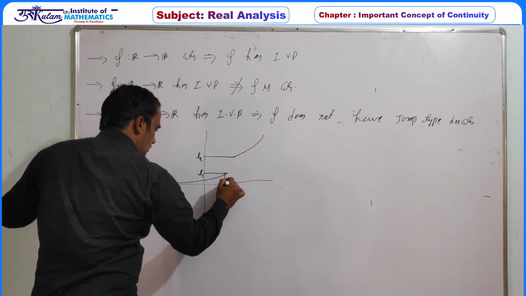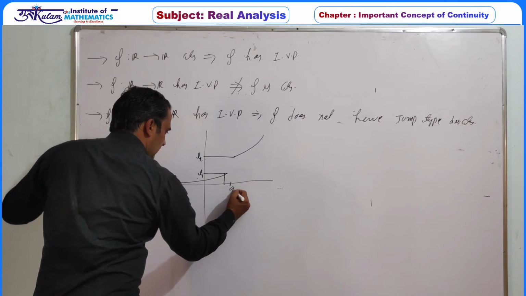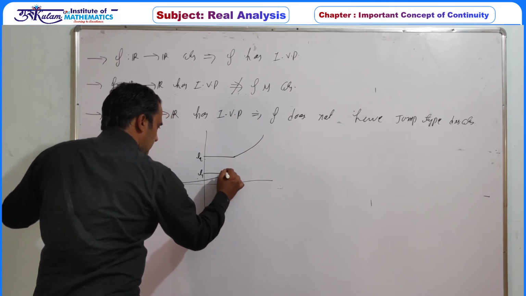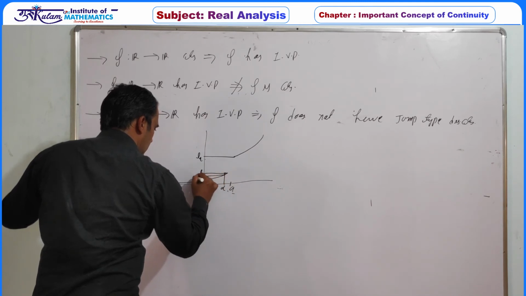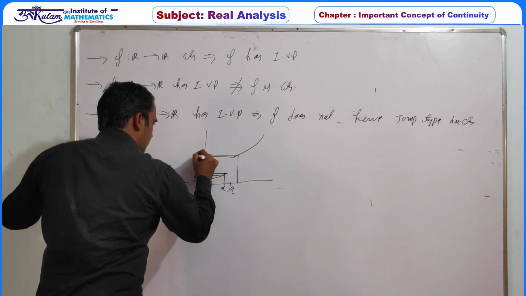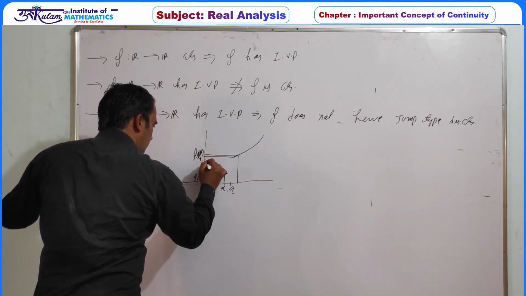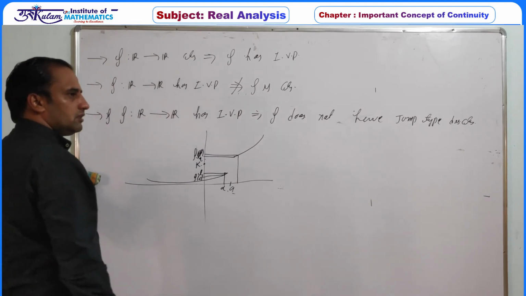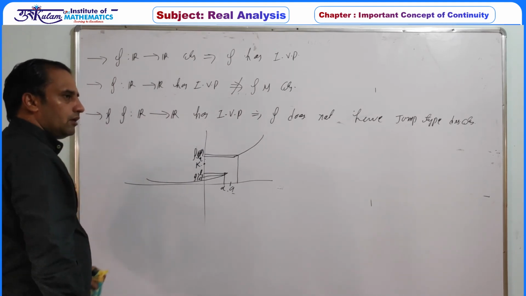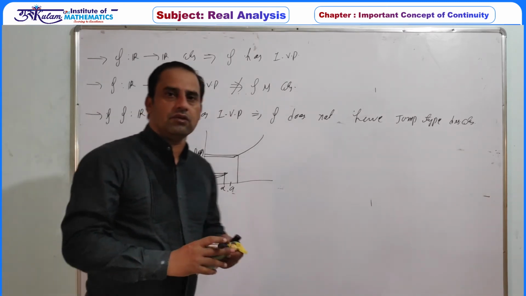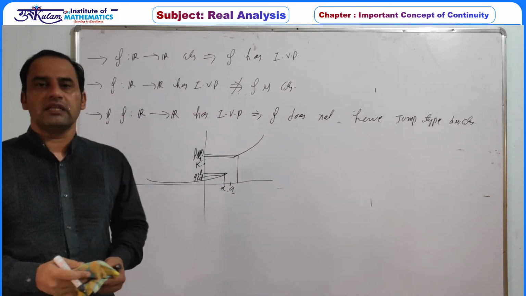Say A is a point of discontinuity, so we can pick alpha such that this is f of alpha, and pick beta such that this value is f of beta. Now if we take a k lying between them, the pre-image of k does not exist. So whenever a function has a jump type discontinuity, it never satisfies the IVP.